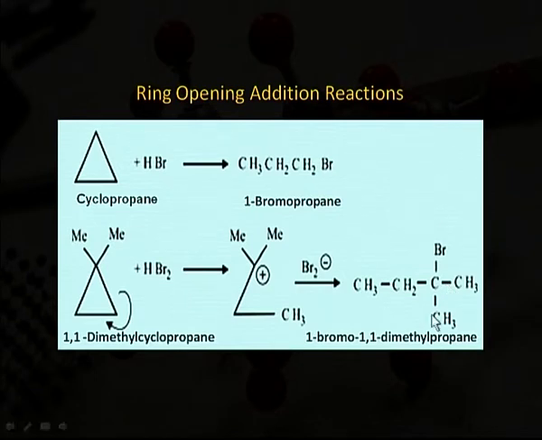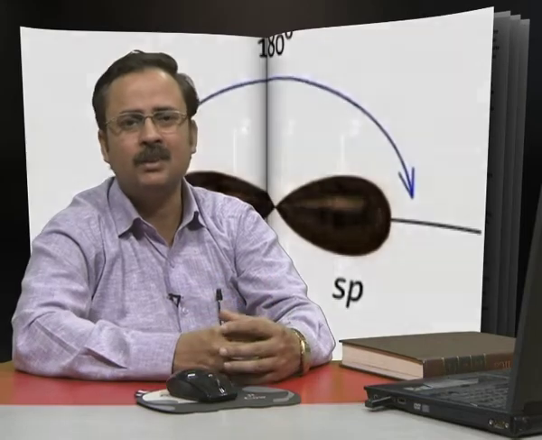When 1,1-dimethylcyclopropane reacts with HBr, we get an open ring compound. These methyl groups attach with this carbon atom. So, the name is 2-bromo-2-methylbutane. Cyclopropane reacts with hydrogen in presence of nickel catalyst to yield normal propane. So, we may say that these reactions are also ring opening reactions.